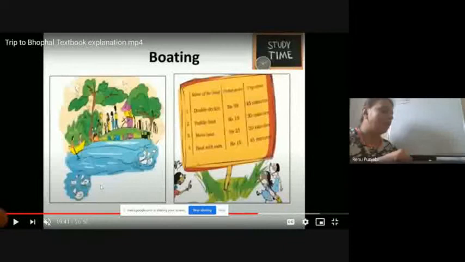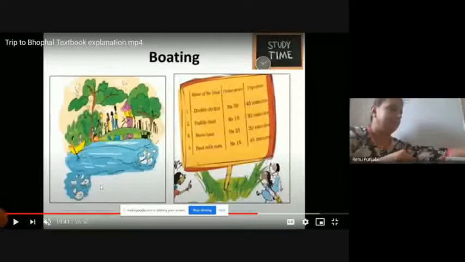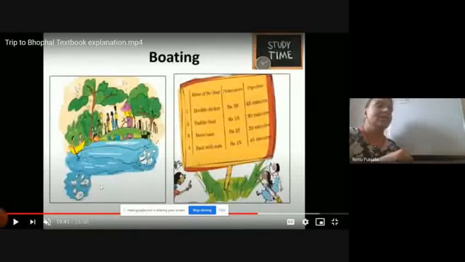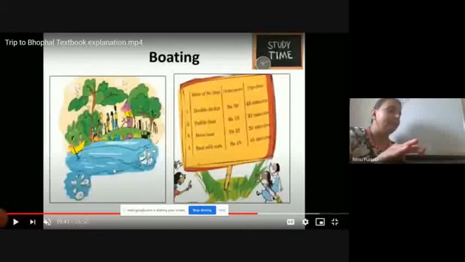Then now comes the exciting part. When you go on a trip, when you go on a picnic, when you go to enjoy, you are waiting for rides, you are waiting for boating, right? Here also the children are waiting for the boating. Now the time came. Now they have to go for the boating. They have to choose which boat to take.